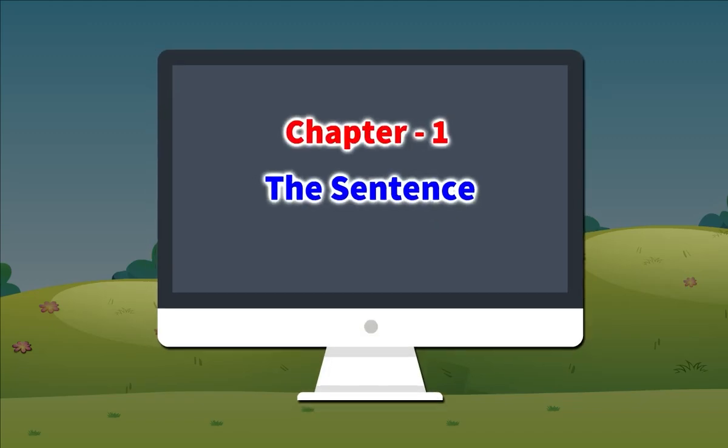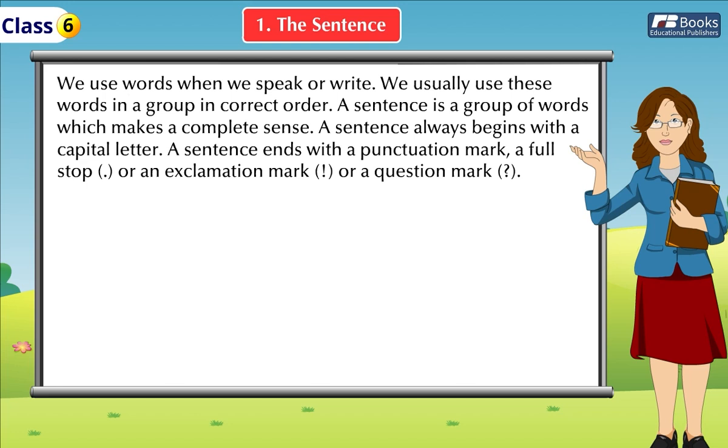Chapter 1. The Sentence. We use words when we speak or write. We usually use these words in a group in correct order. A sentence is a group of words which makes a complete sense. A sentence always begins with a capital letter. A sentence ends with a punctuation mark, a full stop, or an exclamation mark or a question mark.